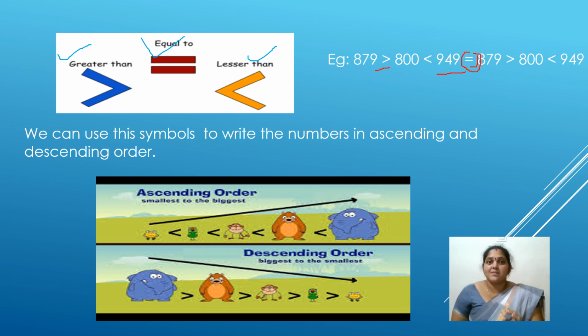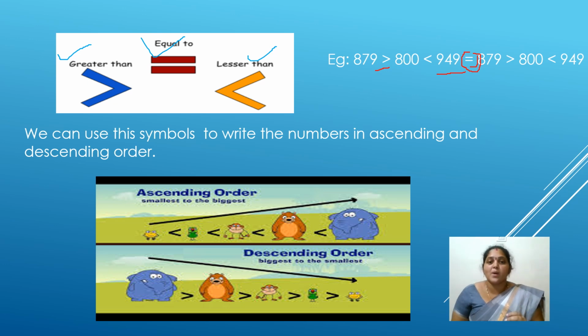We use these symbols to write the numbers in ascending and descending order. We can use this symbol only in the case of ascending and descending orders. Ascending order means, if you observe this picture here, the smaller animals are coming to the higher, it is becoming a greater value. So ascending order means from small to big you are going to write. Descending order means from big to small you are going to arrange it.